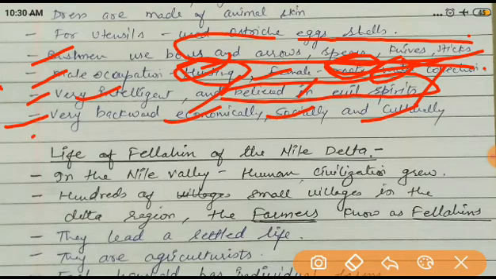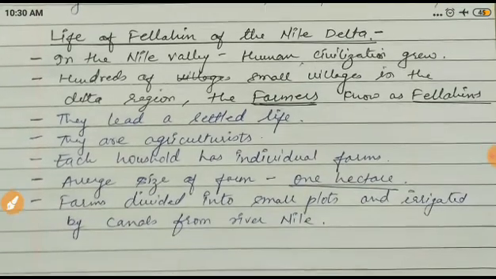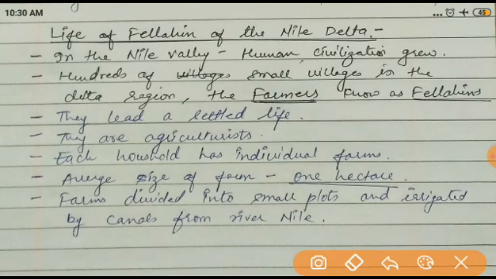But in the book it is written they are backward. So the book's perspective is different, because we are in the modern era and always comparing with the modern. So you just understand they are backward economically, socially, and culturally. But even so, they live together, while we are living individually. So how can we say that they are non-social?